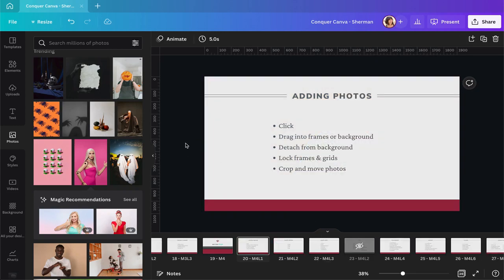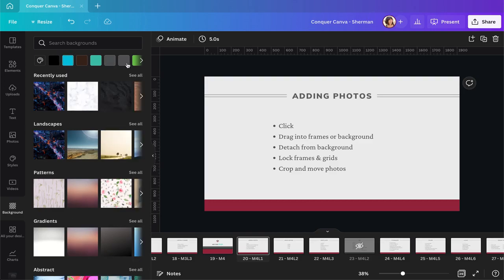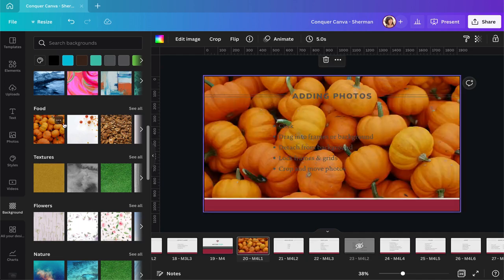Canva also has a special category just for background images. So instead of looking in the photos library right here, you can find the background section right here. And this is only for background images. So you have color options up here, and then you have different categories of background images. And those are really meant only for backgrounds. So if you click on one, it will change the background. You can't actually add this image to your design like you would a photo by clicking on it.